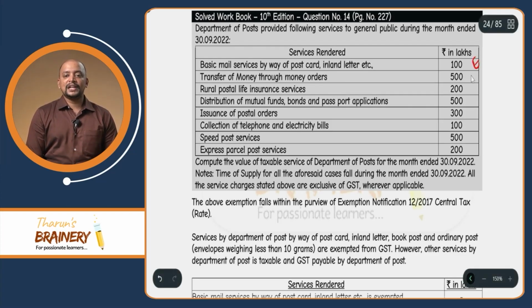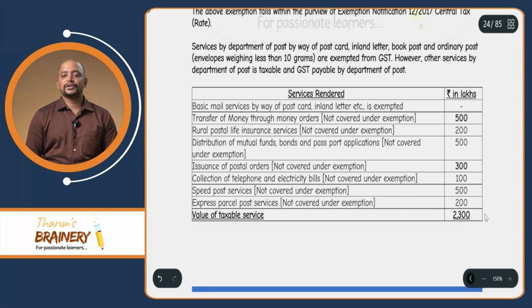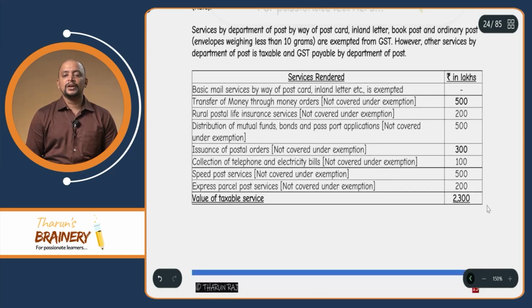So, transfer of money orders taxable, insurance taxable, distribution of mutual funds taxable, postal orders taxable, collection of telephone and electricity bills taxable, speed post, express parcel post, everything will be taxable except the first one. Previously many exemptions were there, but now everything will be taxable except the first one. So, the value of taxable service will become 2,300 in this case.